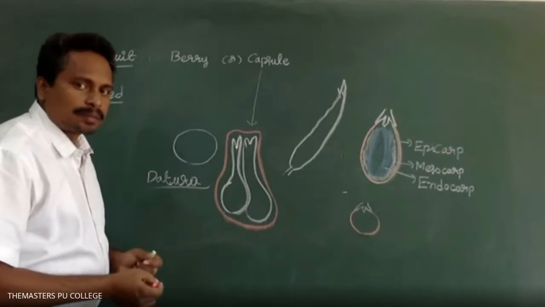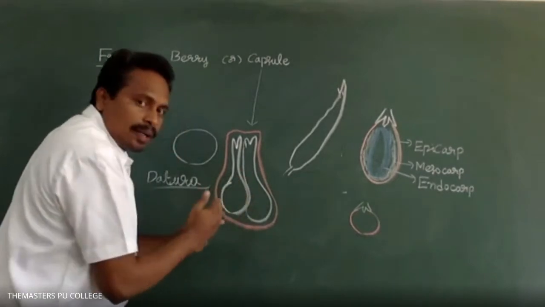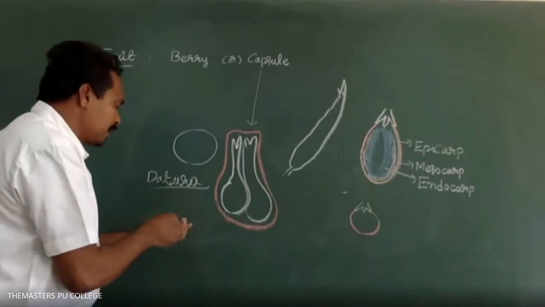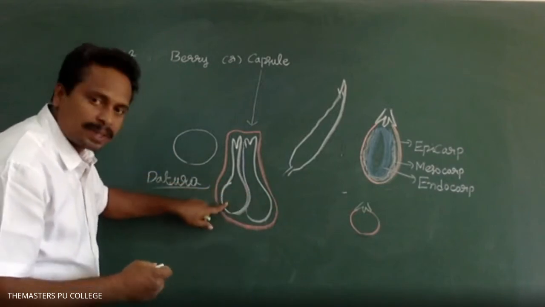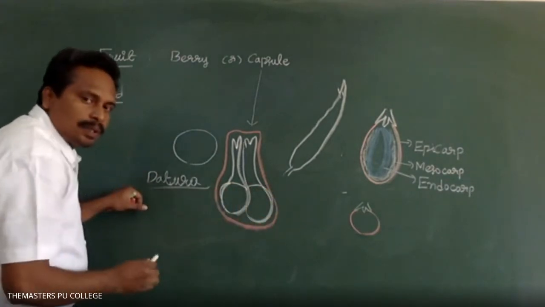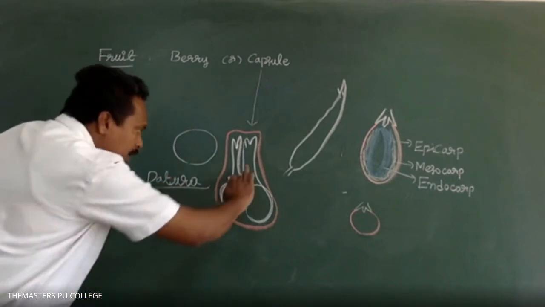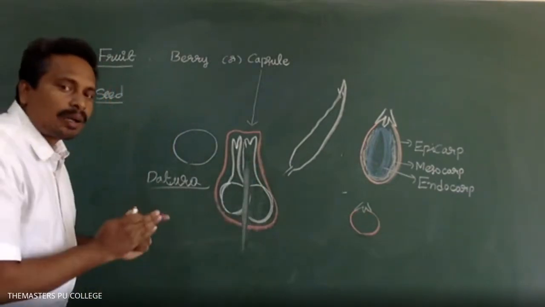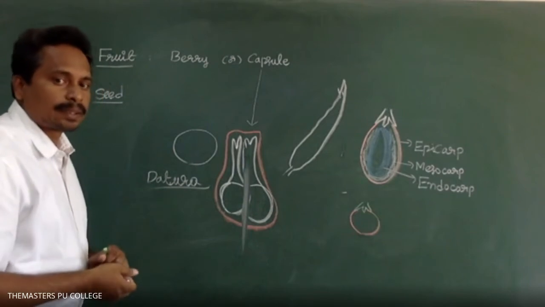In a capsule, the fruit wall breaks down in between the septums, as already highlighted about the septum wall. In a bicarpellary syncarpous gynoecium, if two chambers are there, each chamber represents one locule. So the fruit wall in a capsule breaks down in between the locules, at the septum region.